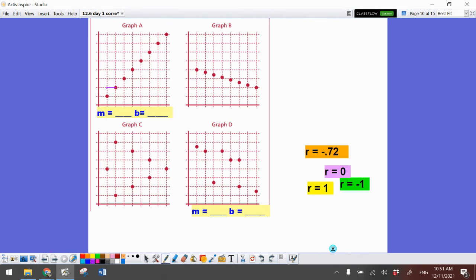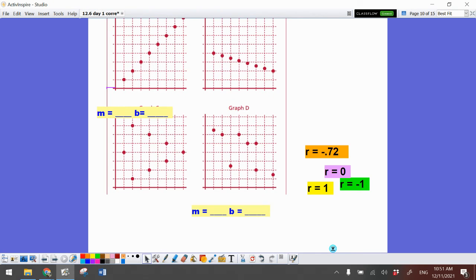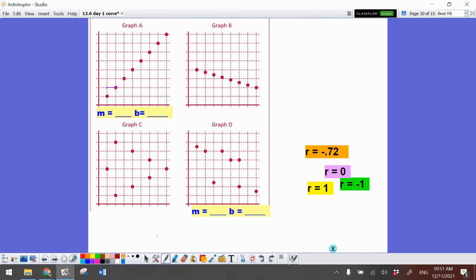Okay, so let's do some matching. Let's try to figure out which one of these is the strongest, the weakest, and where the correlations go. I can easily see that this one at the top left is a perfect positive, so that is going to be my positive 1. And this one next to it is my perfect negative because it is going down.